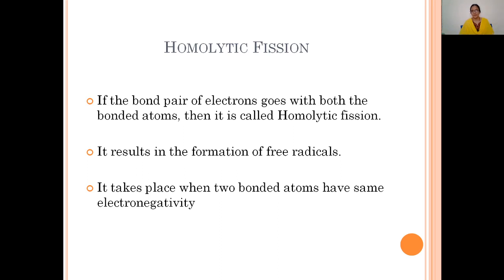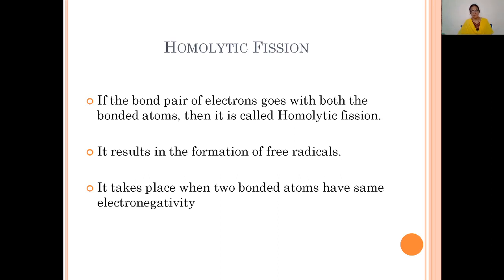Then it is called homolytic fission. Due to homolytic fission, we get free radicals. What is a free radical? Free radicals are atoms or groups of atoms, a group of atoms is also known as a species, with an odd, unpaired, or free electron. That is only known as a free radical. And generally free radicals are highly reactive because they possess an odd electron.